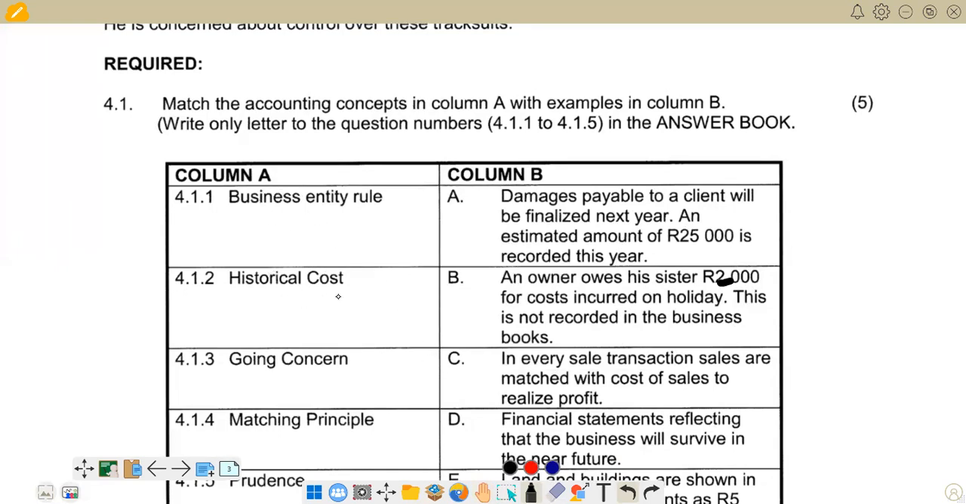Then we go to the second one. The second one is the historical cost. The historical cost is a principle also, and it can come in the form of a rule.